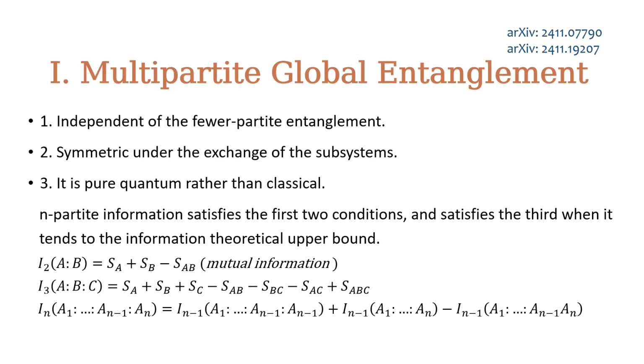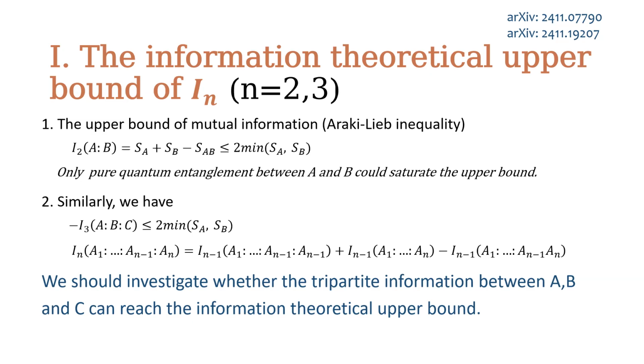In this work, we analyze the multipartite global entanglement, one type of the multipartite entanglement which is independent of the pure partite entanglement, symmetric under the exchange of the subsystems, and measures the pure quantum entanglement instead of the classical correlation. We found that the n-partite information satisfies those three conditions when it reaches its information theoretical upper bound. So, what we have to test is whether the n-partite information could reach the information theoretical upper bound in holography or not.